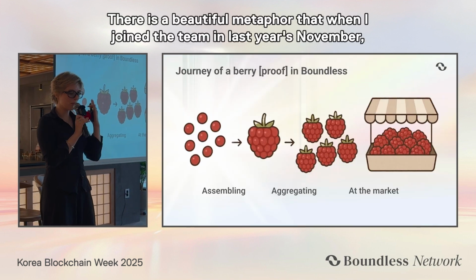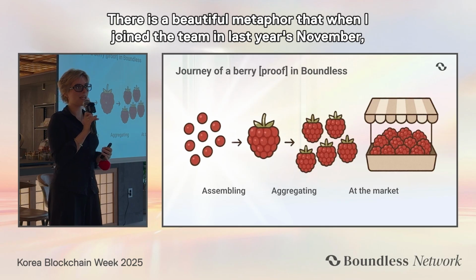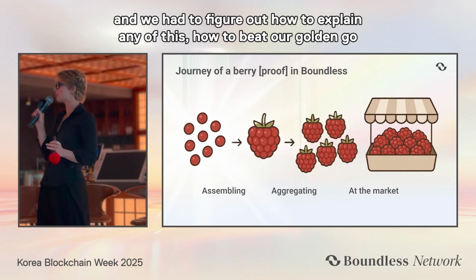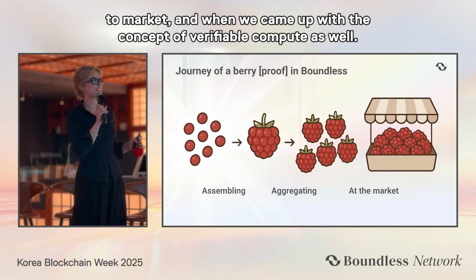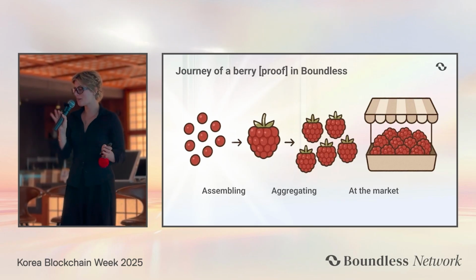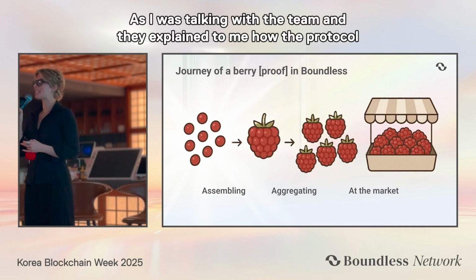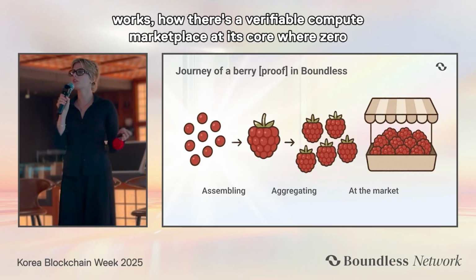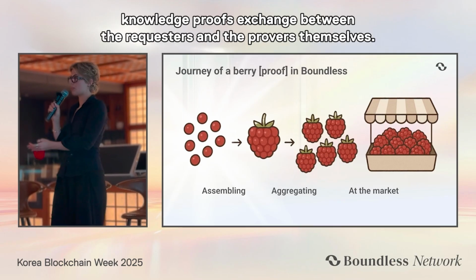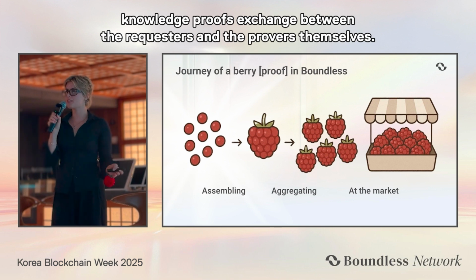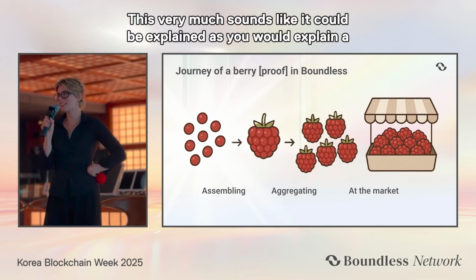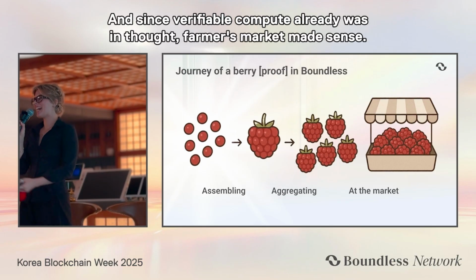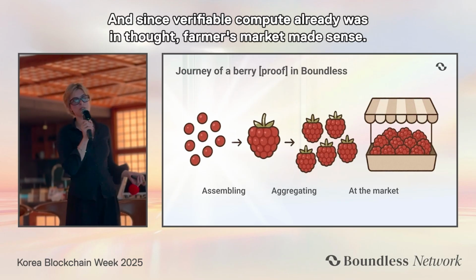There is a beautiful metaphor. When I joined the team last November, we had to figure out how to explain any of this and how to shape our go-to-market, and we came up with the concept of verifiable compute. As the team explained to me how the protocol works, with a verifiable compute marketplace at its core, where zero-knowledge proofs are exchanged between the requesters and the provers themselves, I was like, wait a second. This very much sounds like it could be explained like a farmer's market. And since verifiable compute was already in mind, the farmer's market made sense.